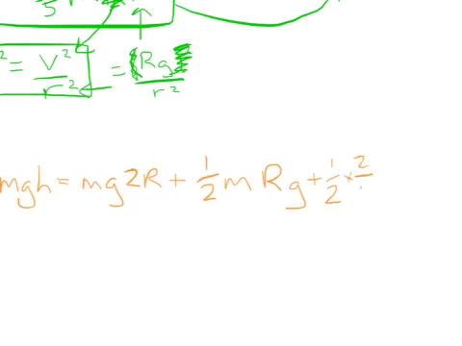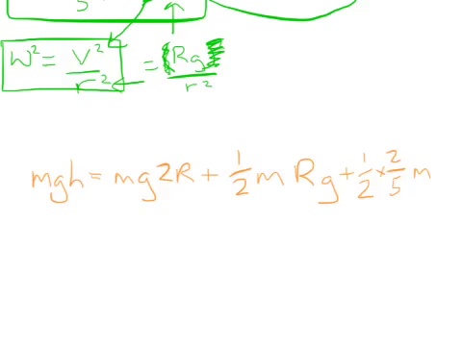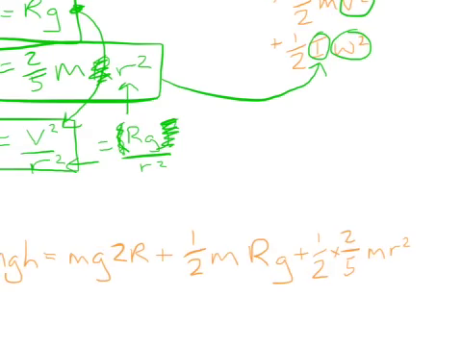Times 2/5 m, and which r was this? Is this small r or is this big R? This is small r because it's the rotational inertia of the ball, and we've also got that velocity, because just to make this a little bit clearer about what we're dealing with there, this is the half, this is the inertia, so from here to here, and now we've got the omega squared part, which will be our rg over r squared.